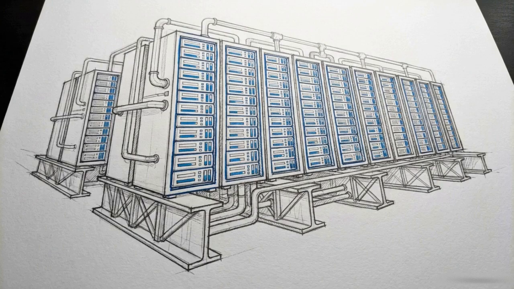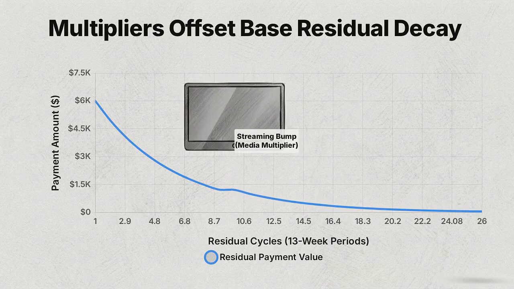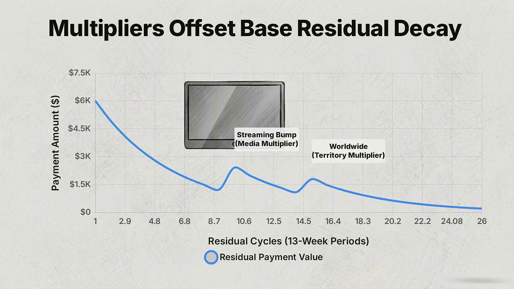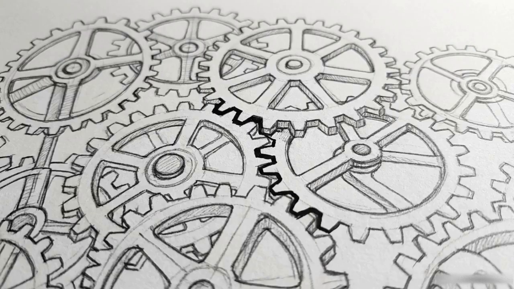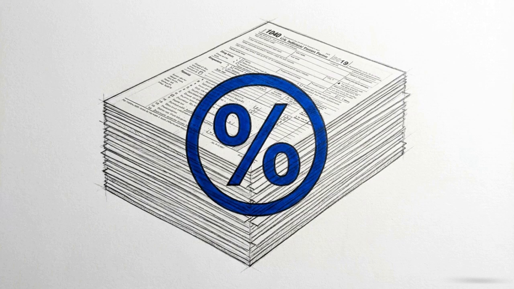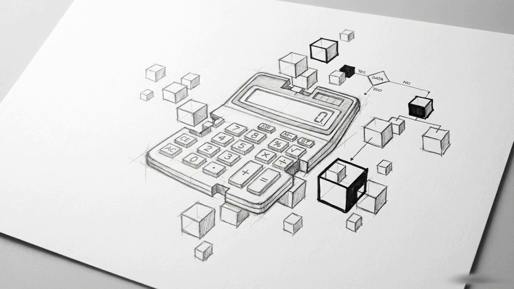usage logs are recorded. This shows the core exponential decay algorithm governing residual payments. The value decreases each cycle based on the union's decay percentage. We then apply media multipliers, like a streaming bump, and territory multipliers, scaling the payment for worldwide audiences. The engine completes final adjustments, deducting union-negotiated credits, adding any performance bonuses, and withholding configured taxes. This calculated net pay generates a complete residual statement linked back to its Cycle 1 origin. Embedding this formula directly into the pipeline eliminates the need for manual lookups or external calculators.